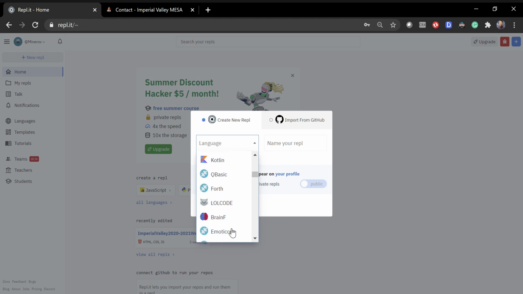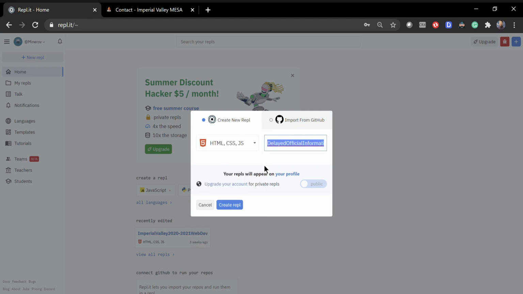You can see they have a lot of different languages for you to use. They have Swift, C++, Rust, all that good stuff. We're going to click on our language, and then write down the name of our first file. Right now, I'm just going to write example number 1.